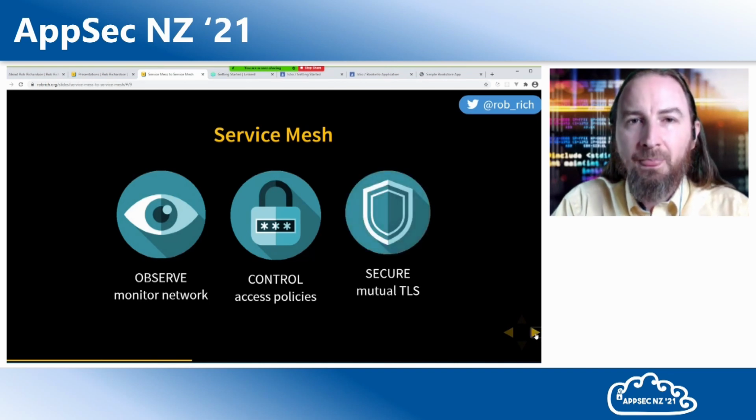and secure. We can do mutual TLS between our microservices. And the benefit of putting this inside of a service mesh is that our applications don't need to change. Our applications can continue to build the content the way they always did, but as the communication goes between pods in our Kubernetes cluster, it is running through mutual TLS, together with a trust chain ensured by the service mesh. Observe, control, and secure.